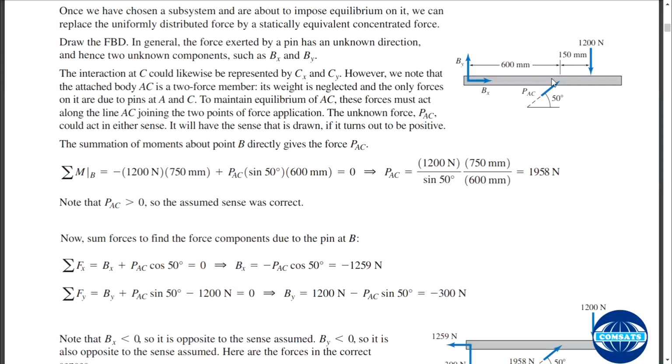PAC x has no moment arm because it will pass through the point about which you are going to calculate moment. But PAC y, let me show you. Next time maybe we will have some illustration or marking tools.